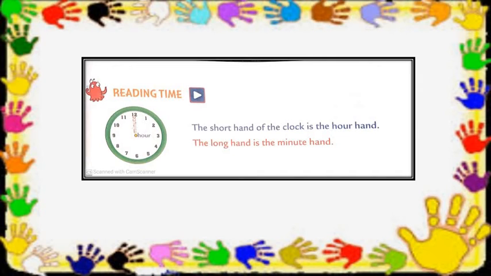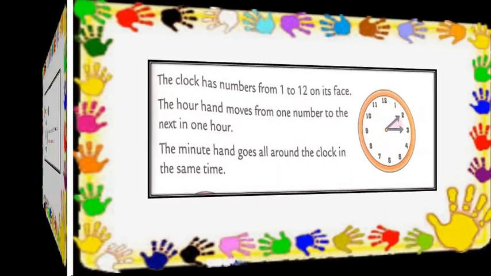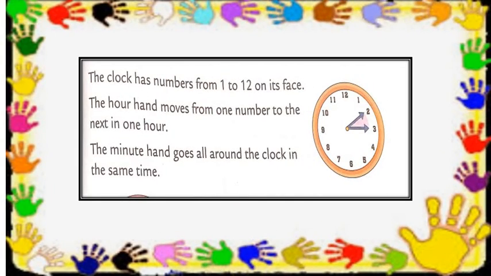The short hand of the clock is the hour hand. The long hand is the minute hand. The clock has numbers from 1 to 12 on its face.